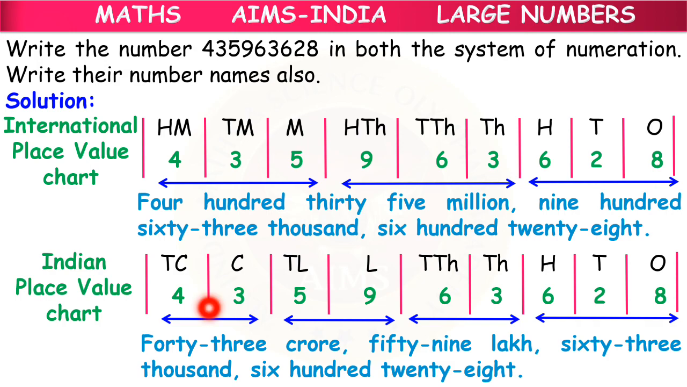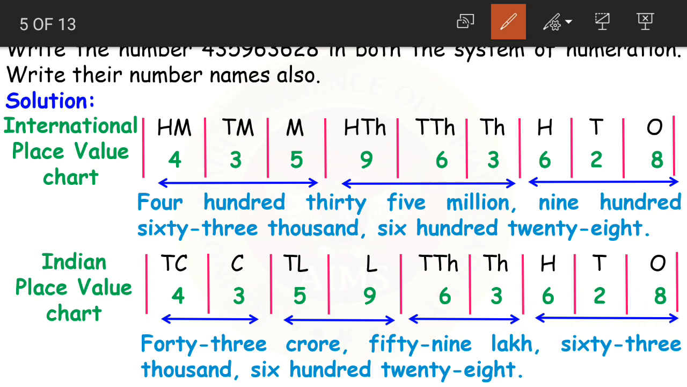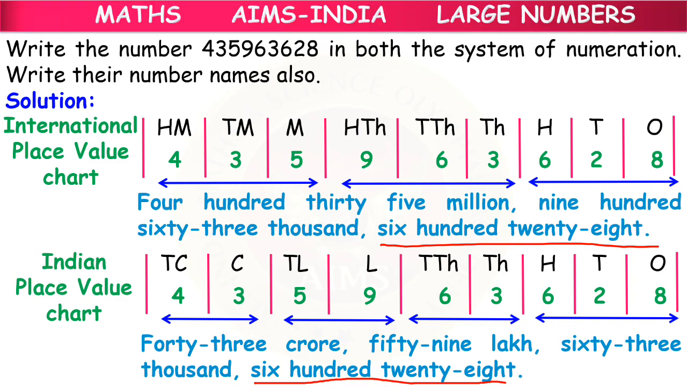Now coming to the Indian chart, 4 and 3, 43 in the crores period. So we read it as 43 crores. 5 and 9, 59 in the lakhs period. So we read it as 59 lakhs. Then we have 6 and 3, 63 in the thousands period. So we read it as 63,000. Then lastly we have what, children? We have 628. If you observe both the systems, this 628 is read the same in both the systems of numeration.